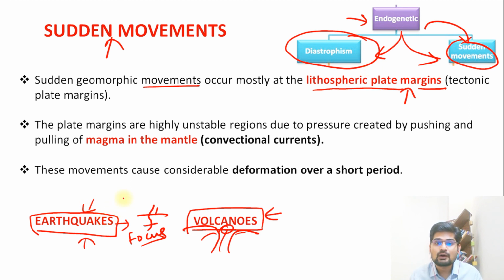We are going to study further the exogenetic processes like weathering and erosion in the lectures to come. Now that we have learned the basic concept of the endogenetic and exogenetic processes and their several types and classification, in the lectures to come we are going to learn the details of further concepts like geosynclines, folds, faults, volcanism, and several others.